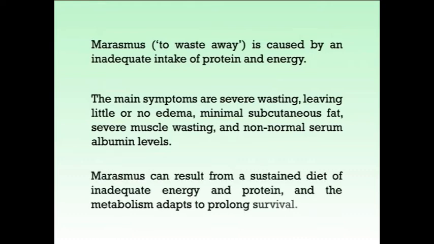Marasmus can result from a sustained diet of inadequate energy and protein, and the metabolism adapts to prolong survival. It is traditionally seen in famine, significant food restriction, or more severe cases of anorexia. Conditions are characterized by extreme wasting of muscles and gums.